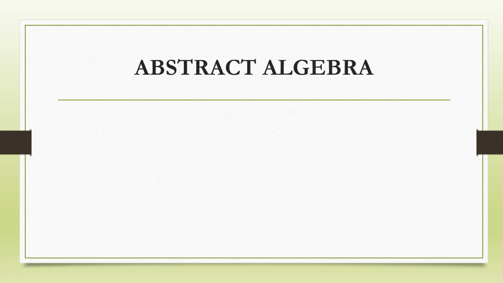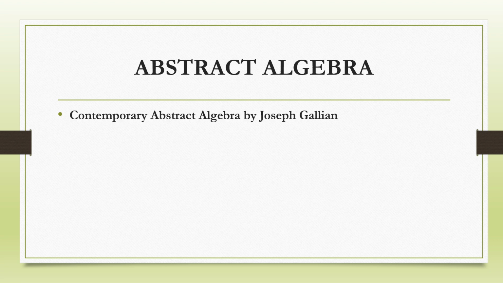The next topic is abstract algebra, or you can say modern algebra. For modern algebra, the first book to be referred is Contemporary Abstract Algebra by Joseph Gallian. This book covers some crucial topics such as permutations, combinations, pigeonhole principle, inclusion and exclusion principle, fundamental theorem of arithmetic, divisibility, congruence, Chinese remainder theorem, groups, subgroups, normal subgroups and quotient groups.